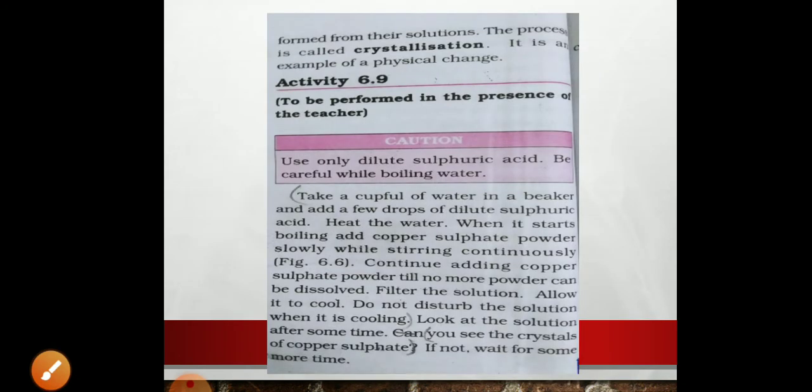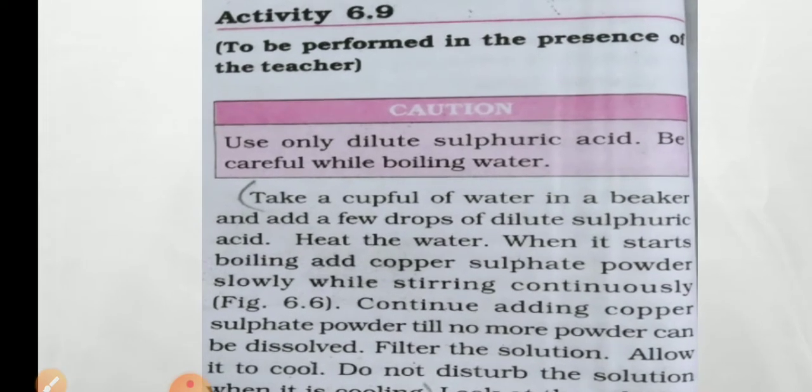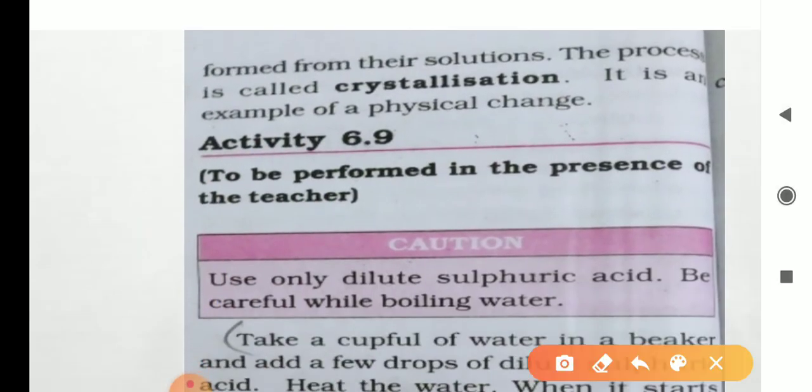Now, next, the process of obtaining crystals from their solution is called crystallization, right? I think now it is clear. Obtaining crystals from their solution is called crystallization. And this is an example of a physical change because those crystals again can be converted into the solution, right?